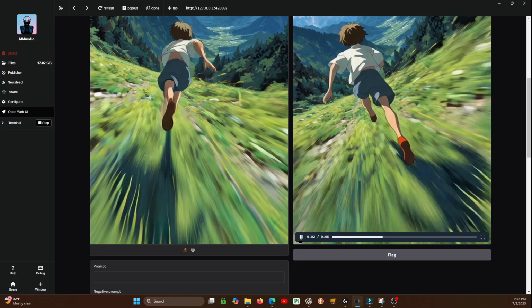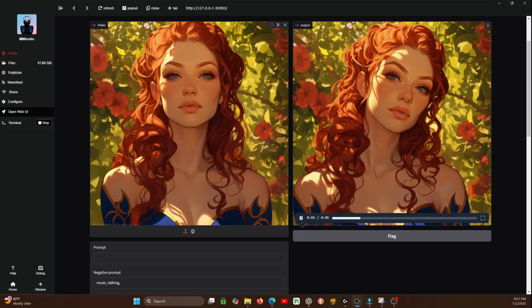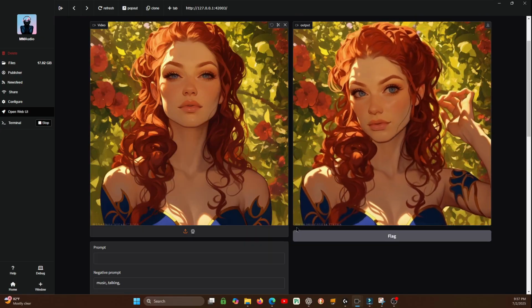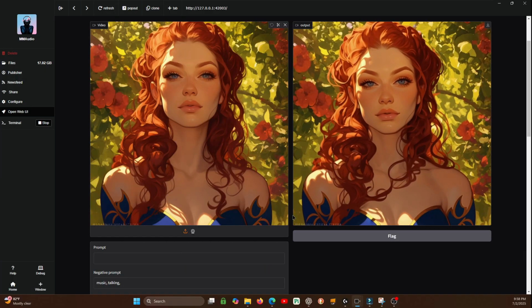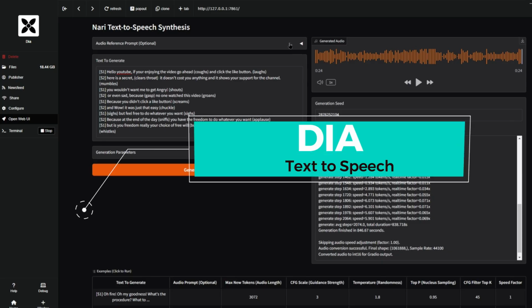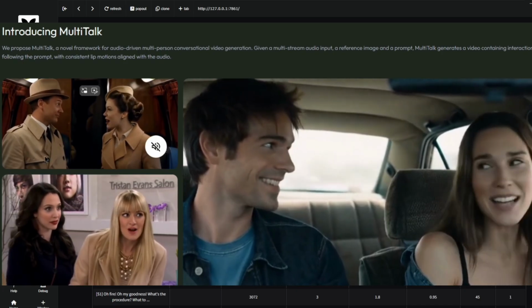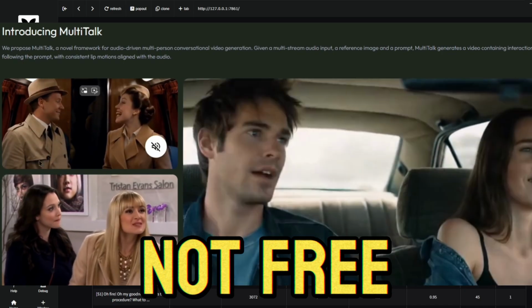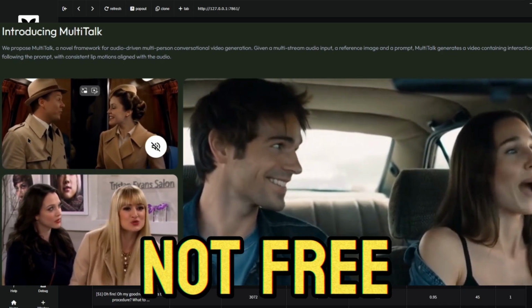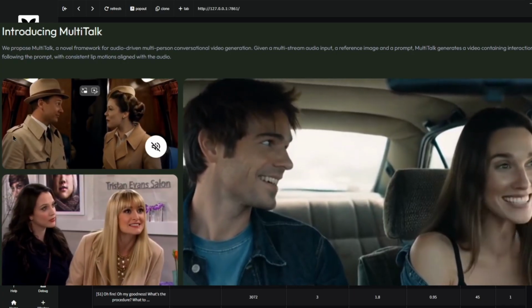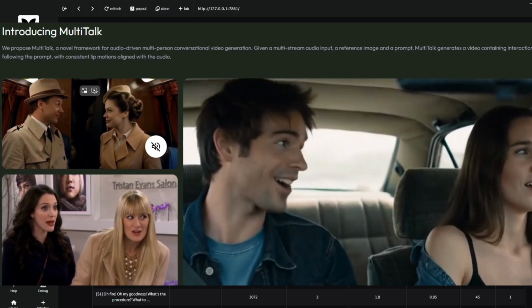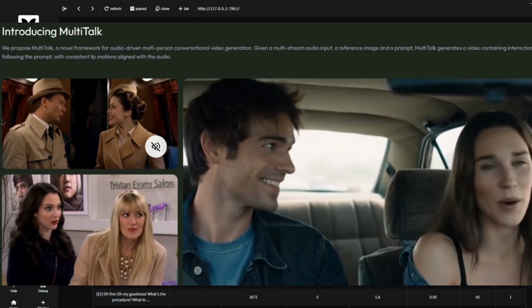So that's all I want to show you, and this is how to put some life into your audio-less videos. And so you can use this to add sound effects. You can add text-to-speech either with this tool or with OpenAudio, or you can even get a tool like Multi-Talk to animate one of the images and do lip syncing. And there's also Wave to Lip if you want to lip sync a video that's already been made. So there's a lot of options to put sound into your video.